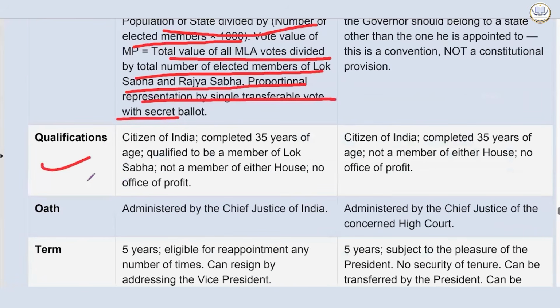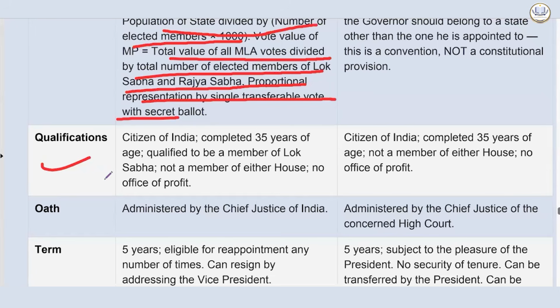Qualification. So he should be a citizen of India, complete 35 years of age, qualified to be a member of Lok Sabha, not a member of either house, no office of profit. In terms of governor: citizen of India, complete 35 years of age, not a member of either house, no office of profit. Oath. In terms of President, administered by the Chief Justice of India. In terms of your governor, administered by the Chief Justice of the concerned High Court.